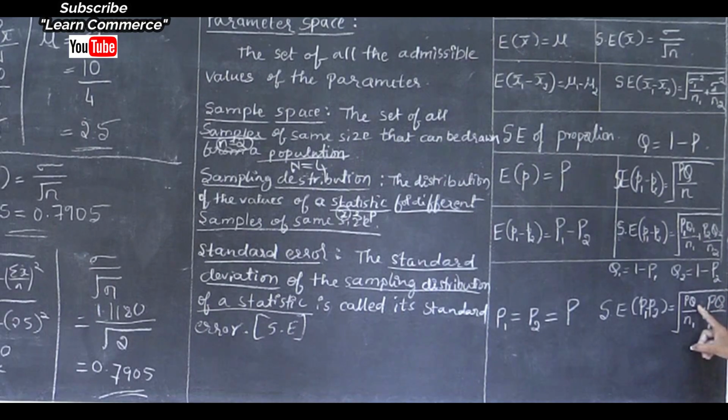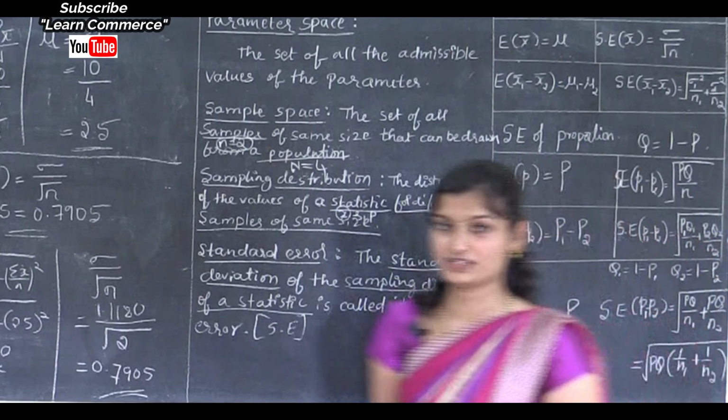See, here PQs are equal, same terms, so I will write the same terms outside, that is PQ into 1 by N1 plus 1 by N2. Okay, these are standard error of proportions.